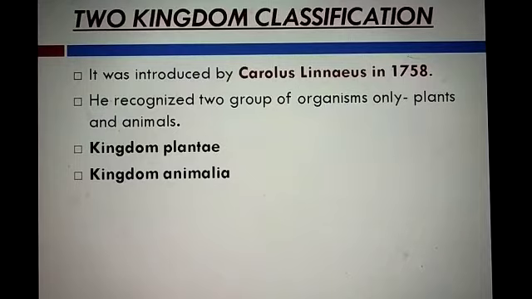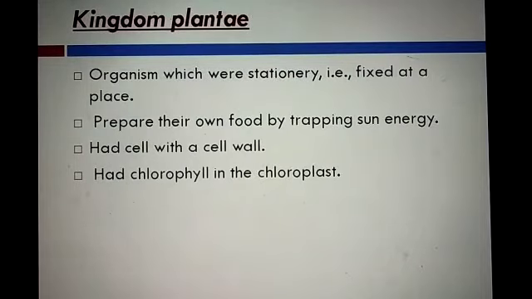And what are those characteristics? Here you see, in kingdom Plantae, he kept the organisms which have these characteristics. And what are the characteristics? Organisms which were stationary. That means they are fixed at a place. You know that plants are fixed. They didn't show locomotion. So he kept them in kingdom Plantae.